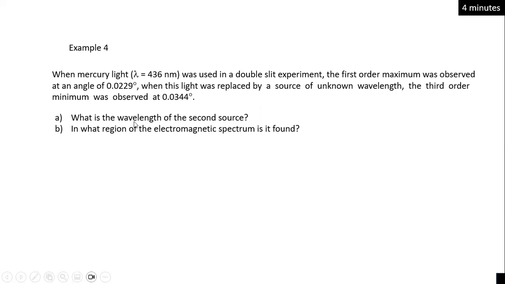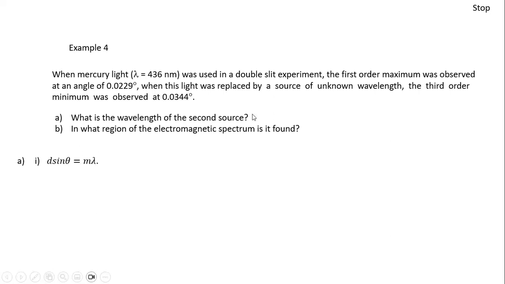There are two parts to this question. The first part is we have to solve it for 436 nanometers. We know that it experiences constructive interference because it's a maximum. For constructive interference, we describe it as d sine theta equals m lambda.